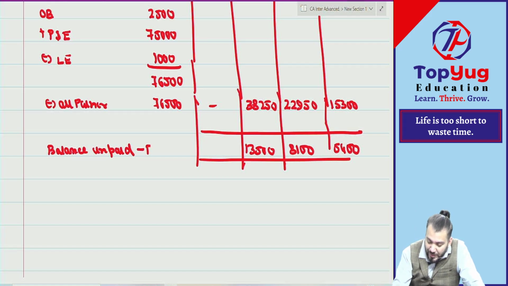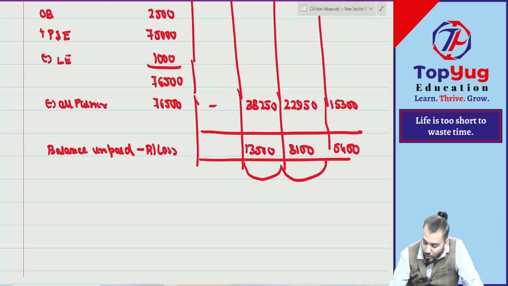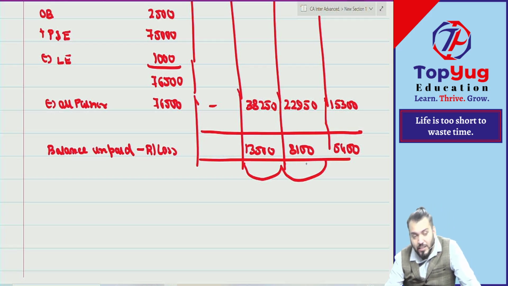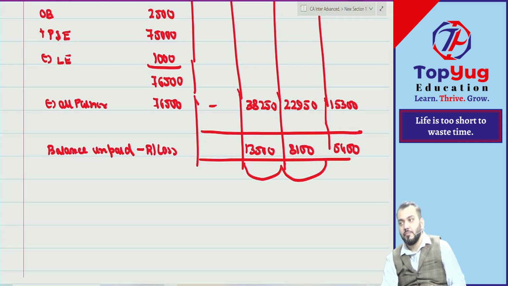This is nothing but realization loss. And this will be automatically in PSR. Check it. This is automatically in PSR. So realization loss is allocated to our partners in PSR. So whatever amount is not paid, that becomes realization loss and is automatically allocated to the partners in which ratio? PSR only. Just check it. Understood.